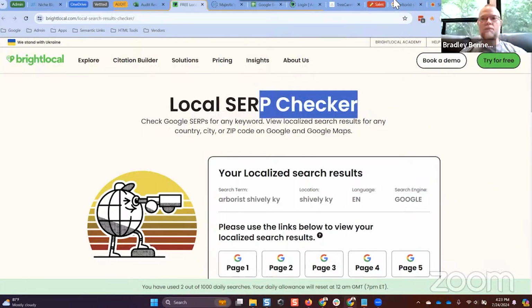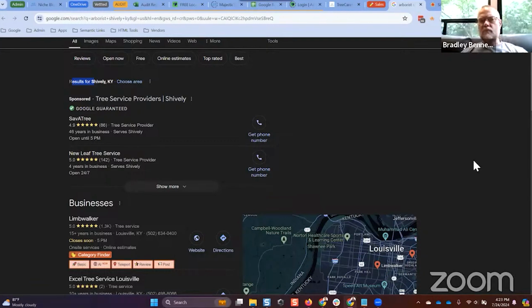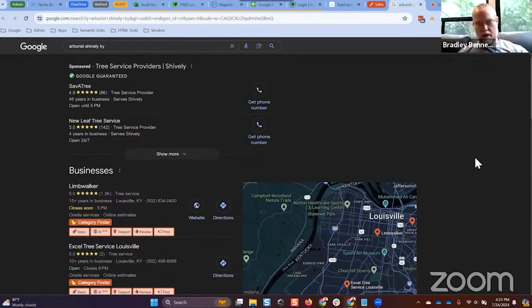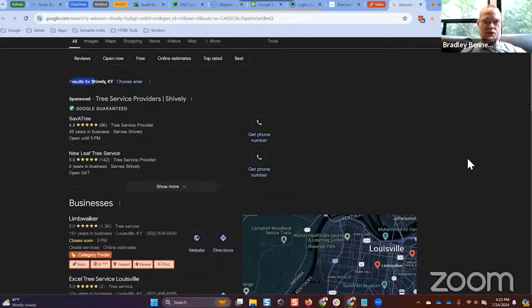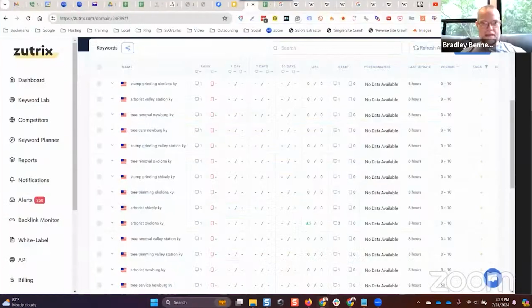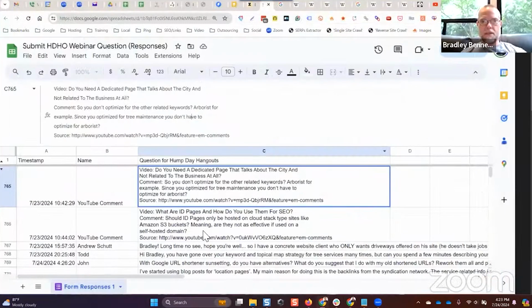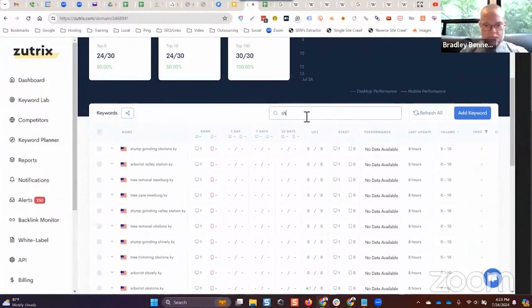Anyway, coming back to the question, he says, you don't optimize for arborists because you optimize for tree maintenance. So you don't optimize for other related keywords, arborist, for example. Since you optimized for tree maintenance, you don't have to optimize for arborist. Well, let's go take a look at it. Let's just put in the Shively term right here.